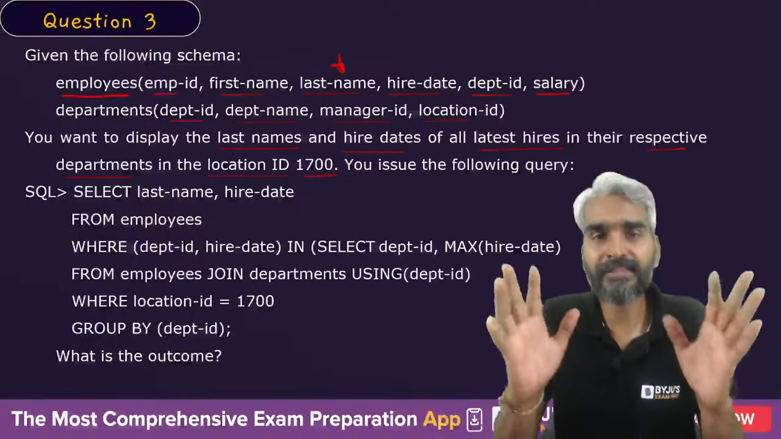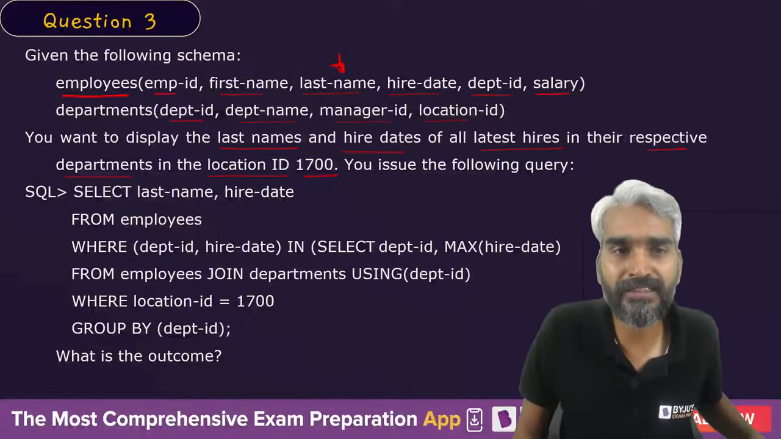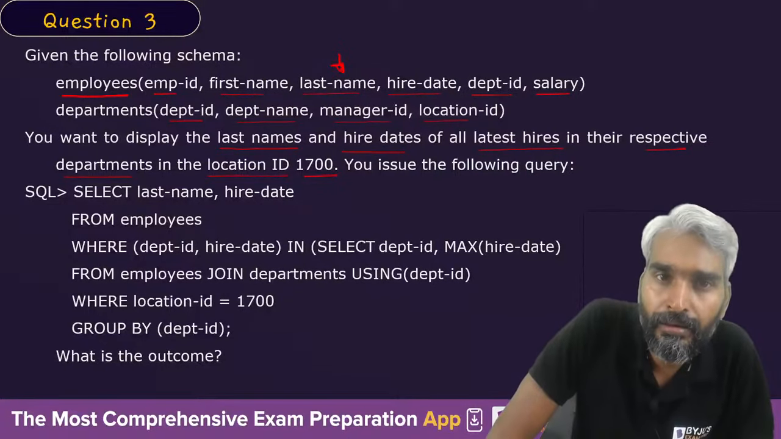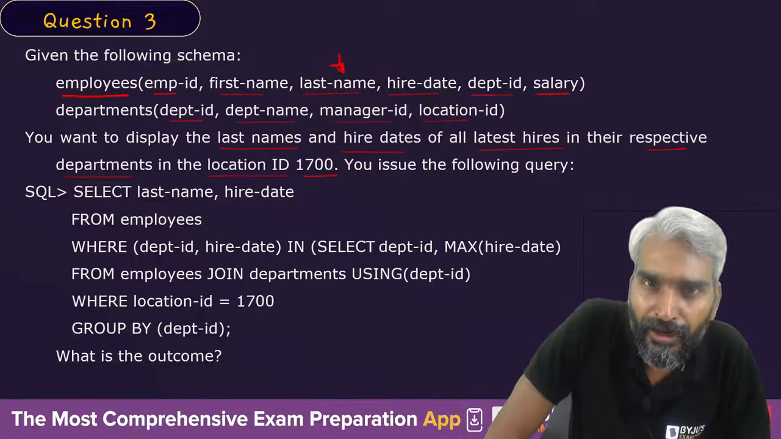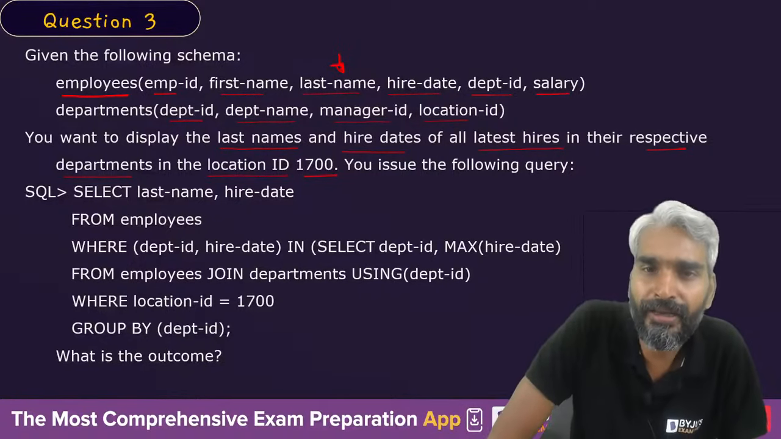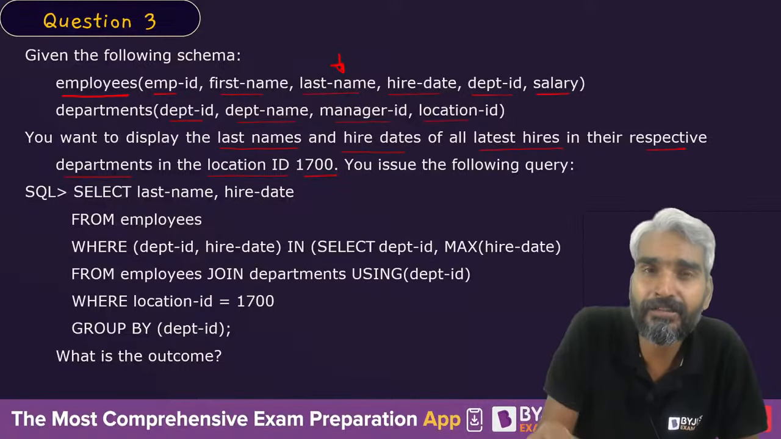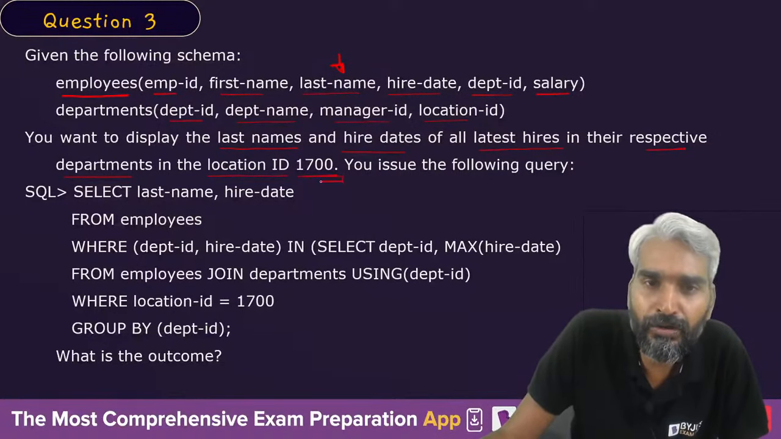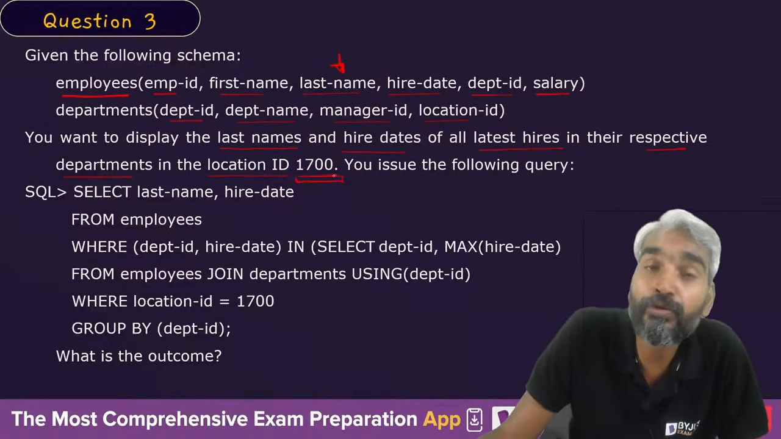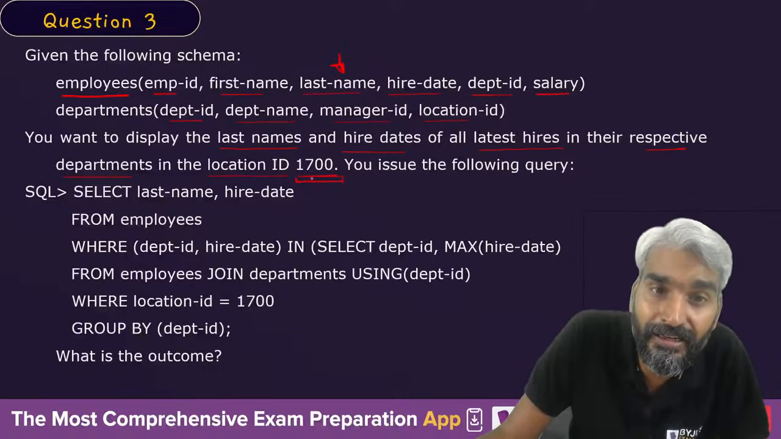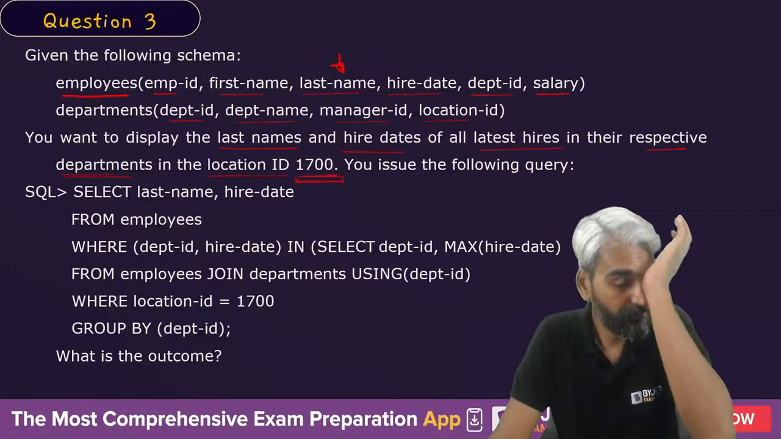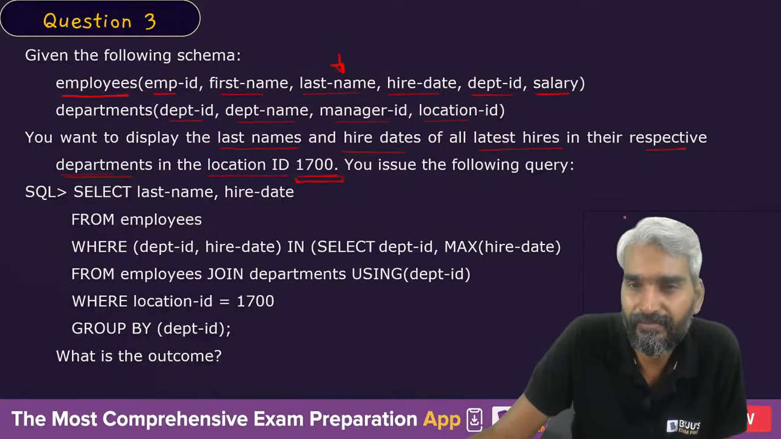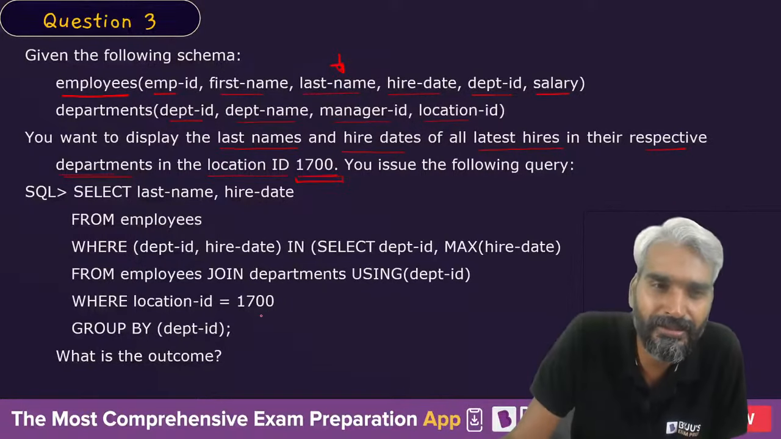So understand the question. What do you want to retrieve from these tables? You want to retrieve the last name of the employee and hire date of the employee who were hired latest, with respect to department number, with respect to location ID 1700 in the individual departments. So what do we need to calculate? We actually need, so let's see, should I give you an example for this?